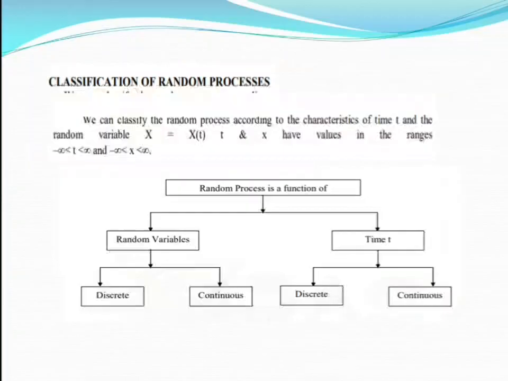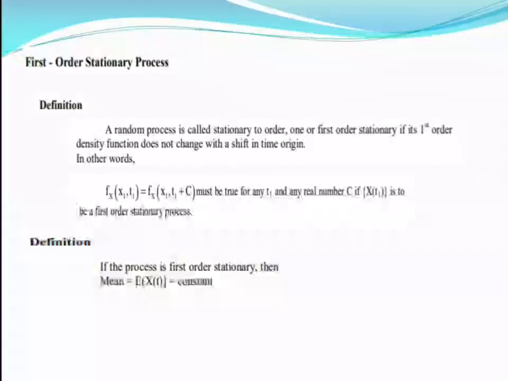Classification of random process. This is of two types, random variables and random process with respect to time t. This also has two types. First one is discrete, second one is continuous.